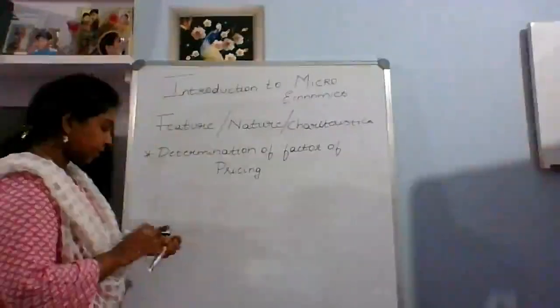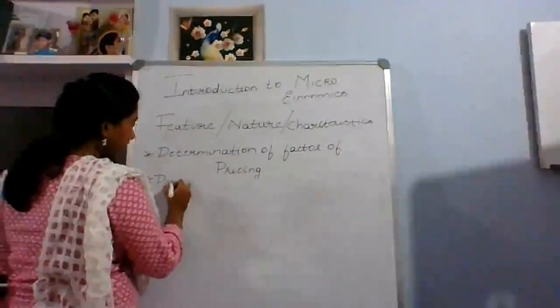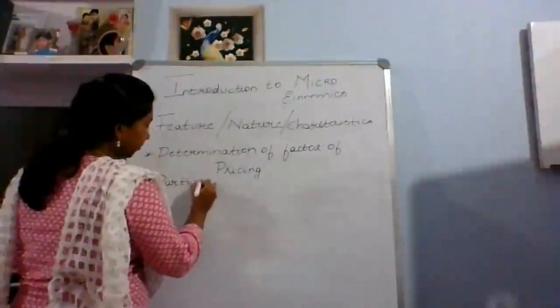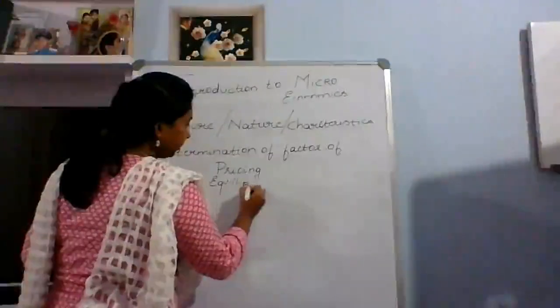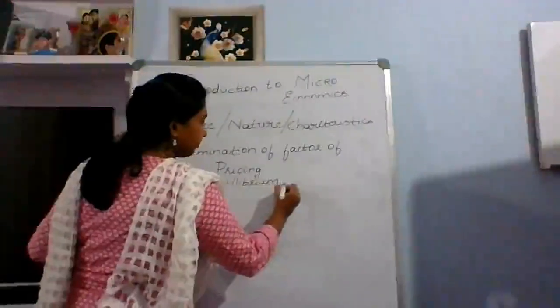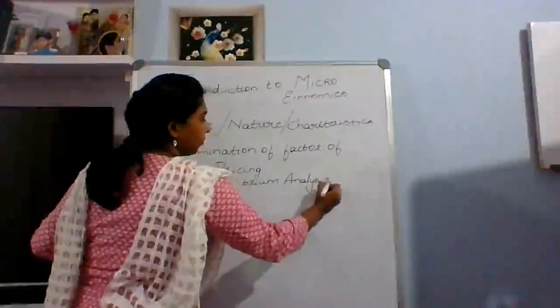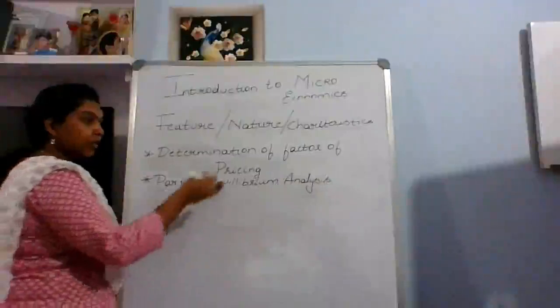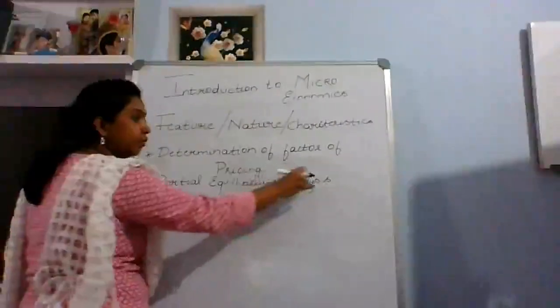The next one is partial equilibrium analysis. What is partial? What is equilibrium? What is analysis? Let us understand these three different words.